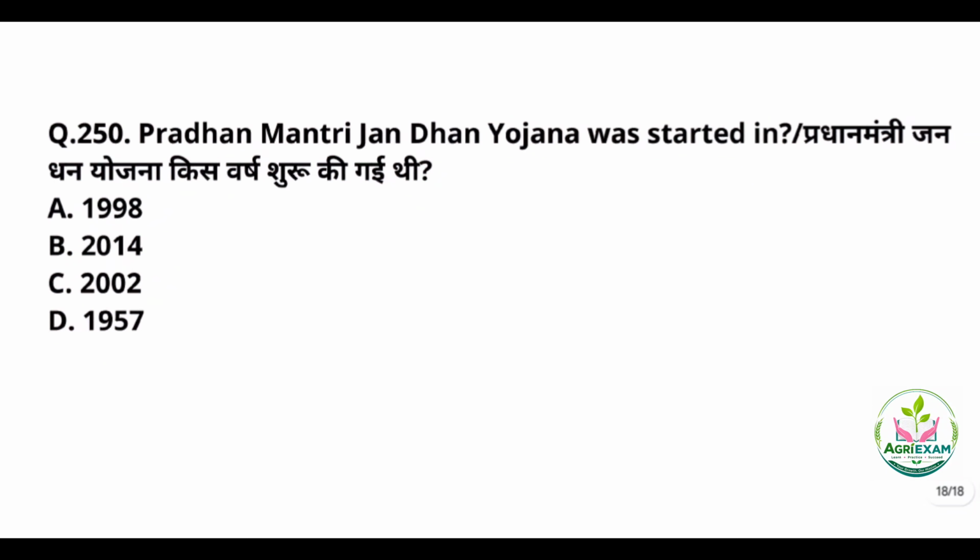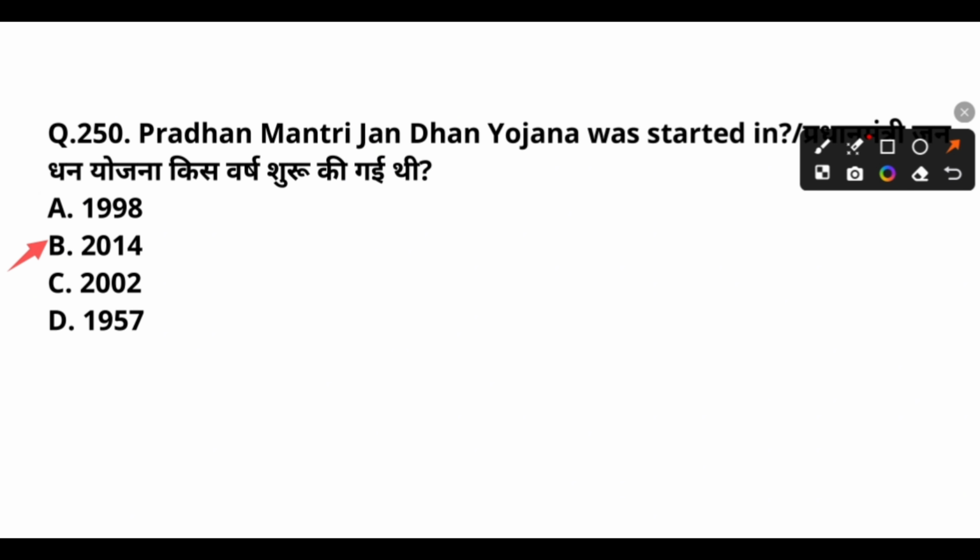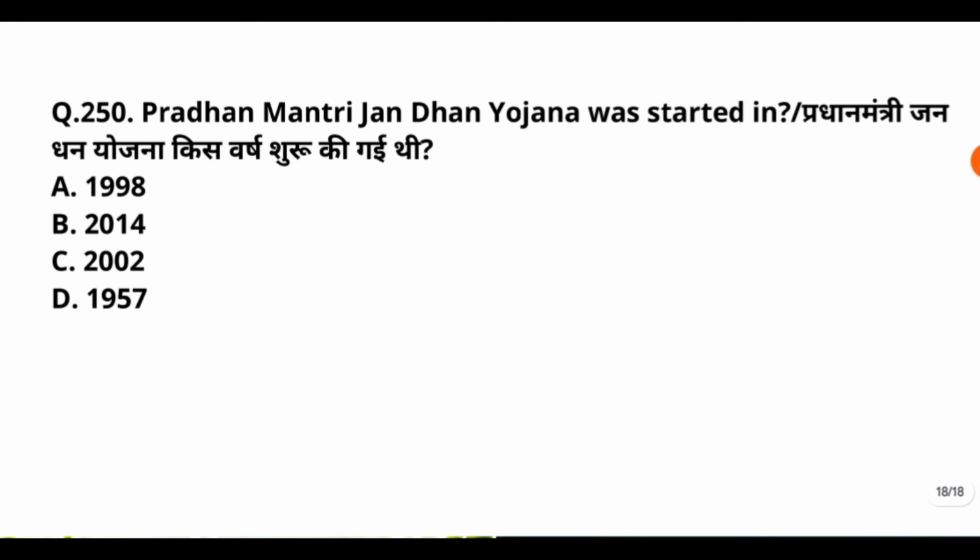Pradhan Mantri Jan Dhan Yojana was started in which year? The answer will be option number B, 2014. So Pradhan Mantri Jan Dhan Yojana is a major financial inclusion program of Government of India, and it was launched on 28th of August 2014, and the main objective of this scheme is to connect every household in the country to banking service and open a bank account.